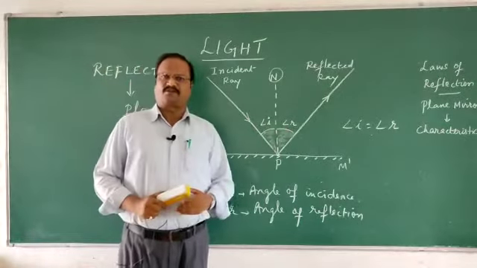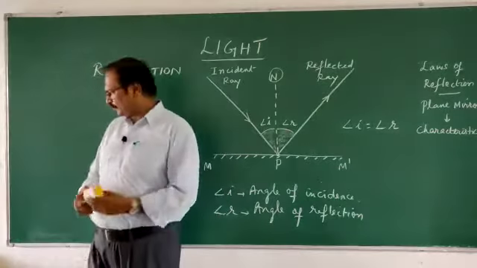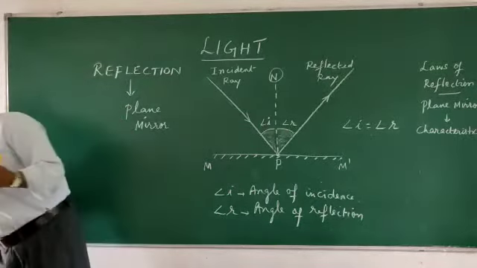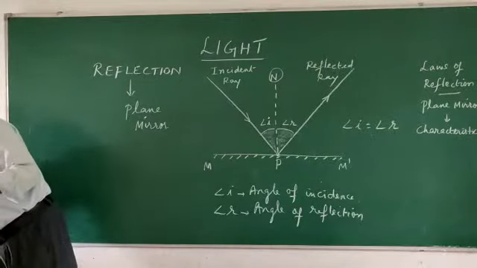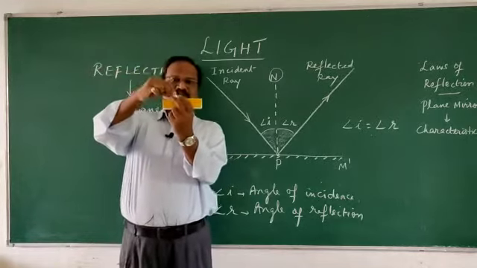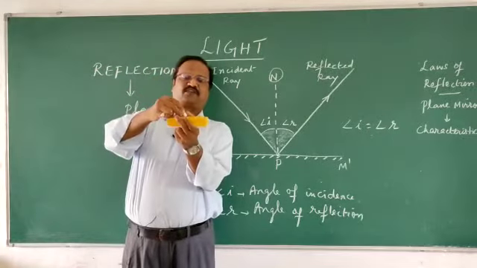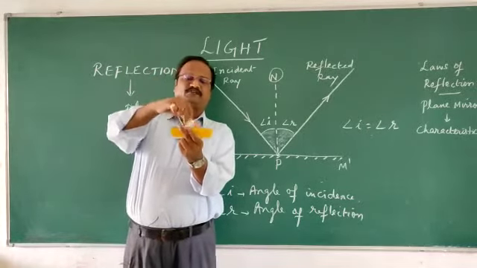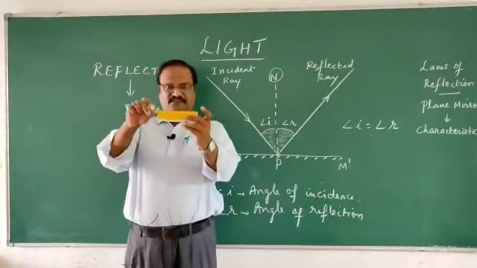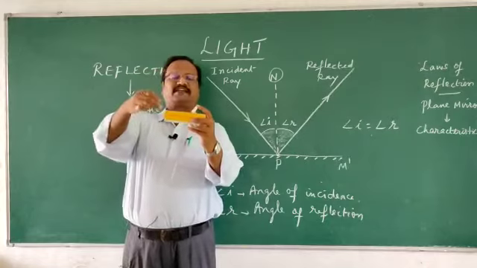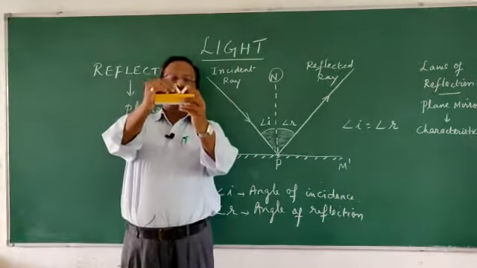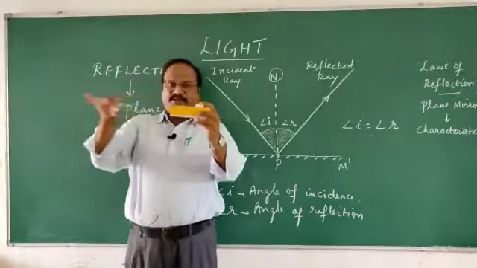The second law. What does the second law say? If I take that this is the surface and I take one ray as the incident ray, this is the incident ray and this is the reflected ray. This ray is reflected back. So this is the plane surface, and all of them lie in the same plane.